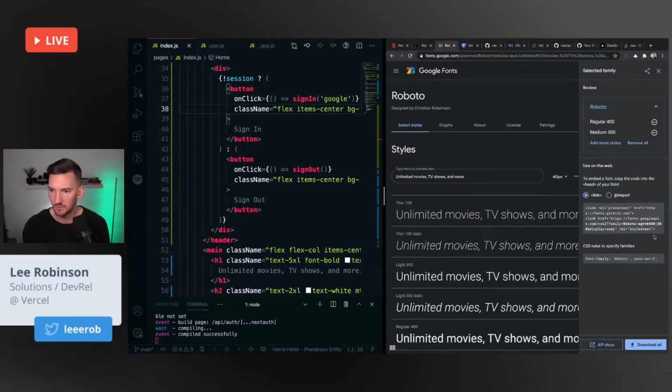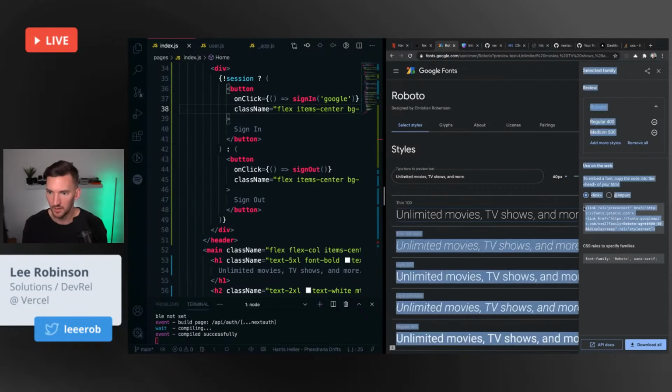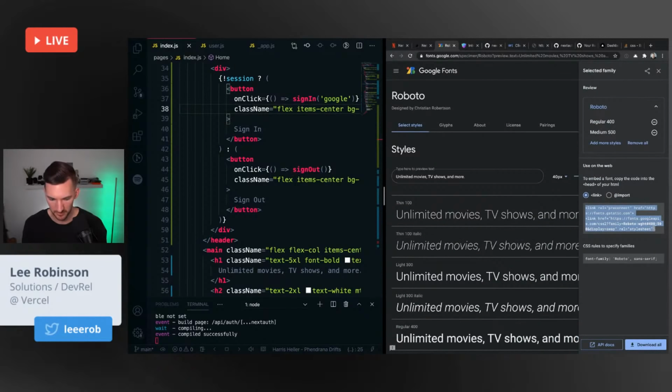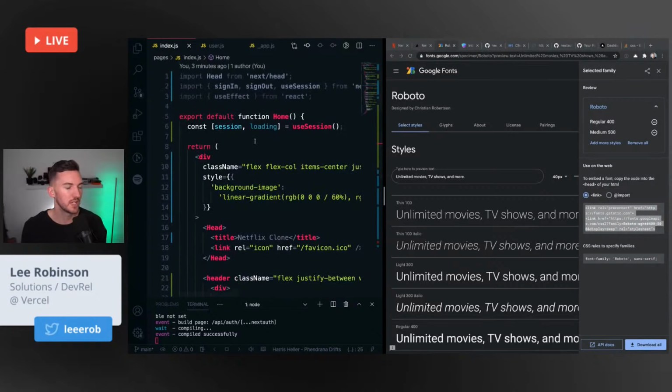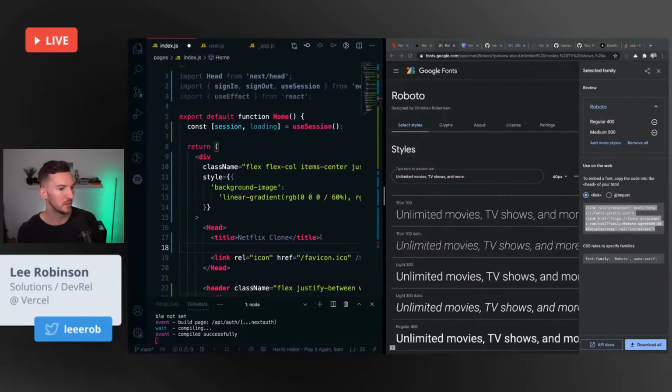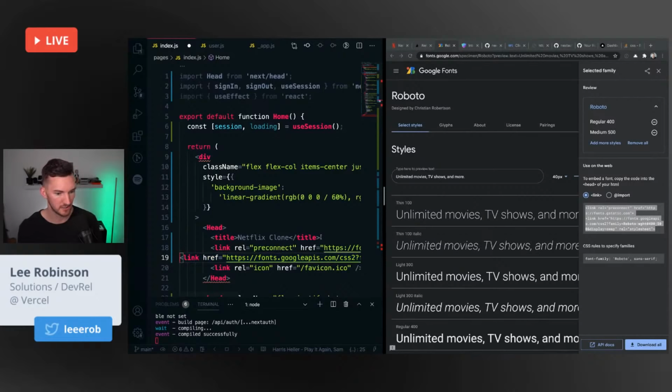For this, maybe we'll do an import potentially. We'll do the link. I don't know. They both work. Will it not let me copy it? Come on. Okay, so inside of my application, since there's only one page right now, I'm just going to do it inside the head that we've already defined here. You probably would want to move this to a document.js so that it's on every single page you use. But for now, it's fine.